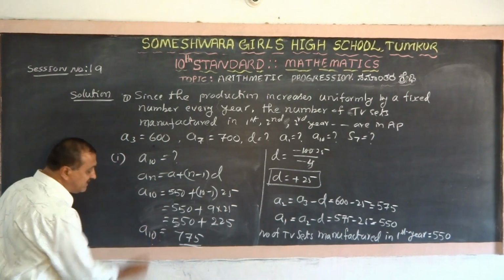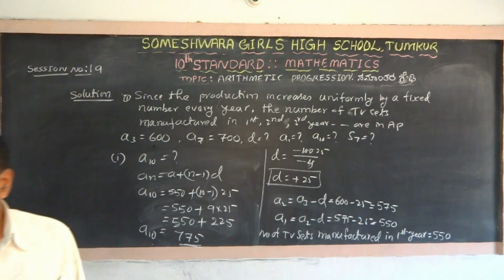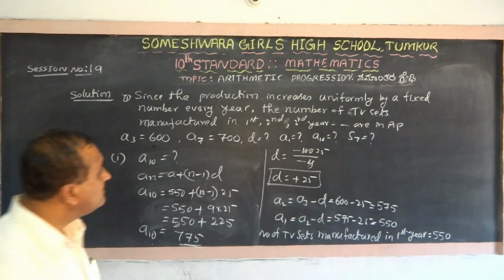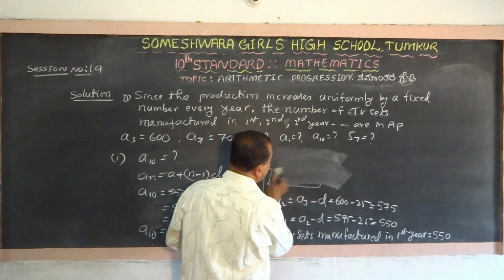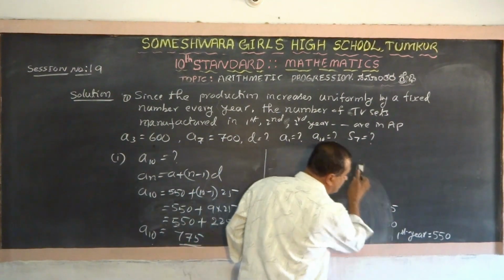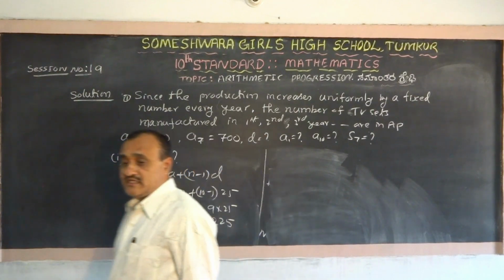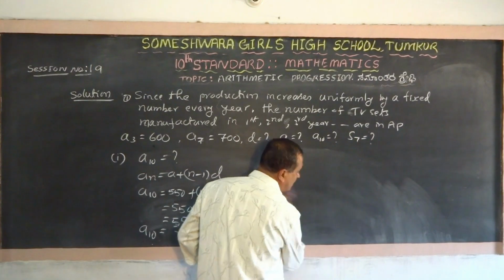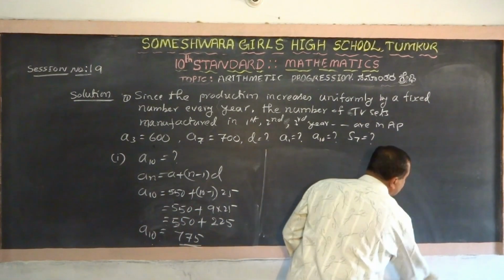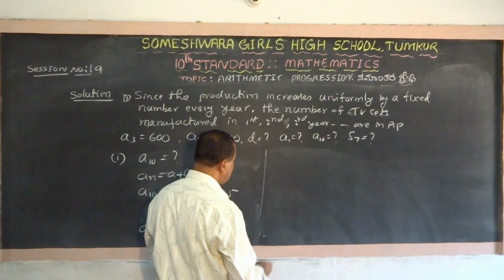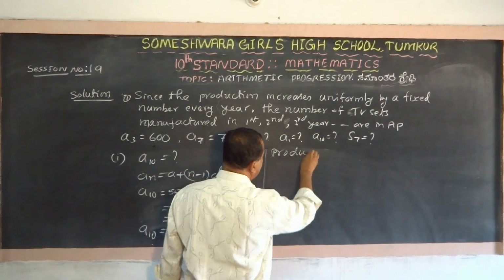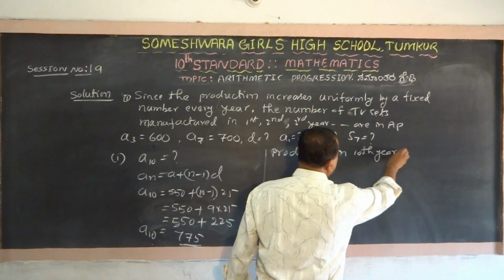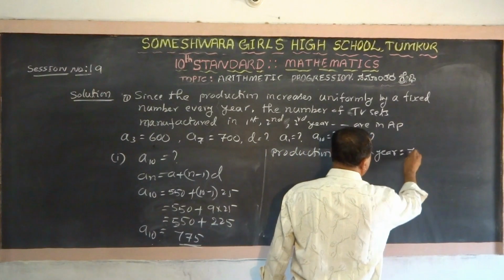775 810. That means the production in the 10th year, the total number of TV sets produced in the 10th year, is equal to how much? 775.